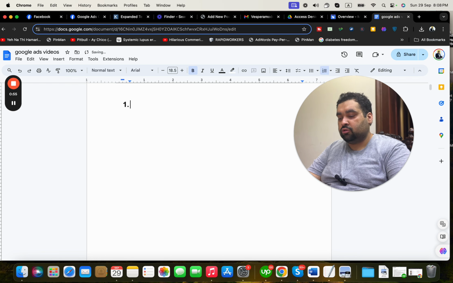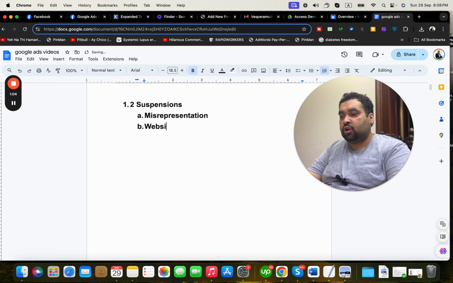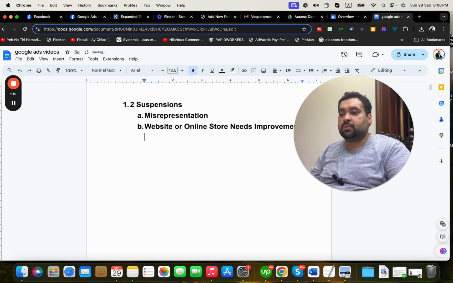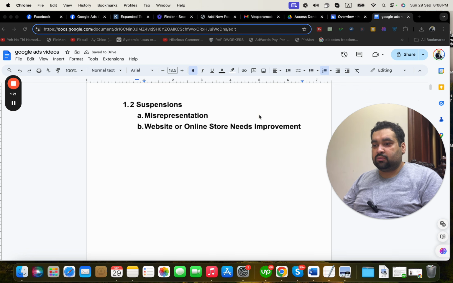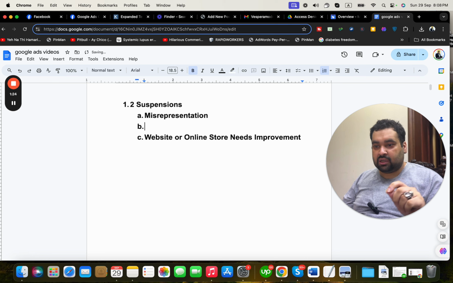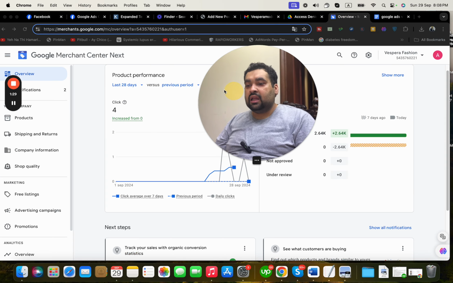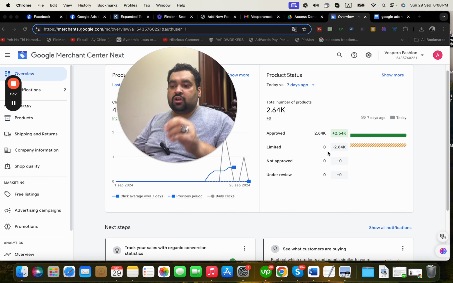At the initial stage, the account had two suspension errors: misrepresentation, and website or online store needs improvement. First of all, the account was flagged for misrepresentation, and after that the account went into limited products, and then it was shown website or online store needs improvement. You can see over here that the account recently got approval from limited. First it was not approved, then it went into limited, and then from limited to approved.